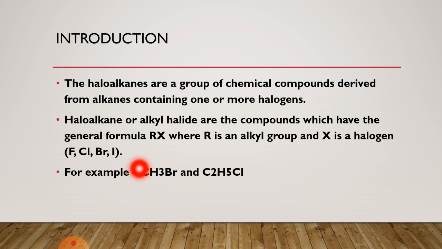For example, methyl bromide and ethyl chloride. Let's understand it with some more examples.